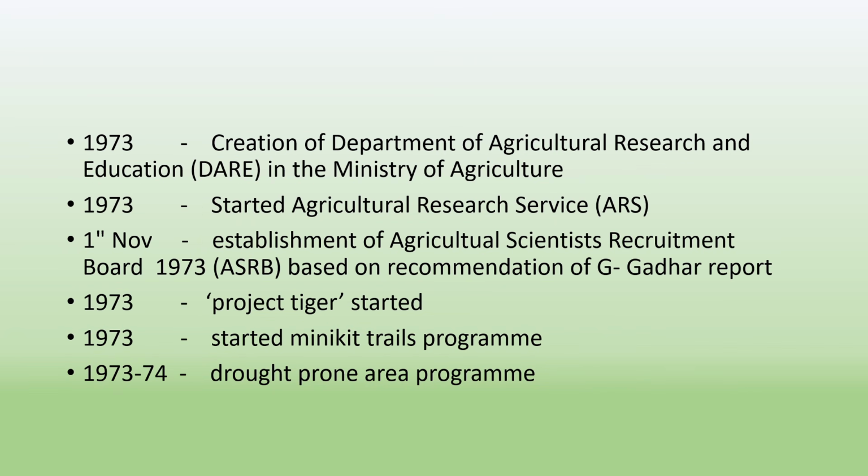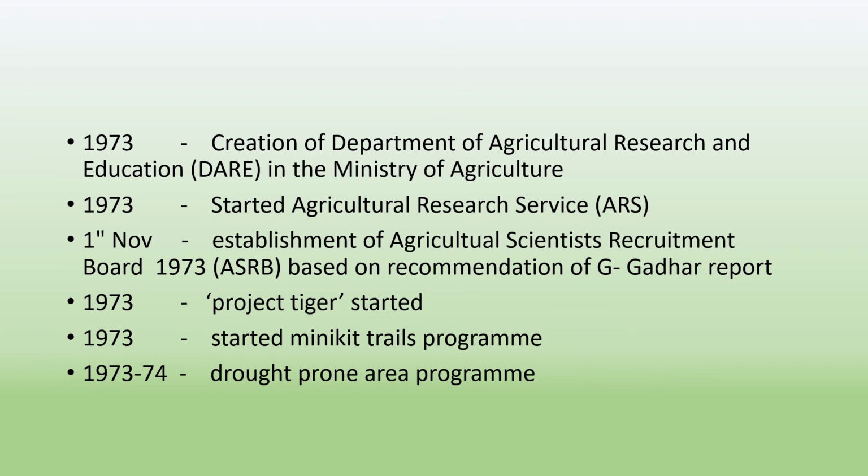In 1973, the Department of Agricultural Research and Education, DARE, was created in the Ministry of Agriculture. In 1973, the Agricultural Research Service, ARS, started. On 1st November 1973, the Agricultural Scientists Recruitment Board, ASRB, was established based on the recommendation of the Gadkar report. In 1973, Project Tiger started. In 1973 again, the Minikit trial program started.